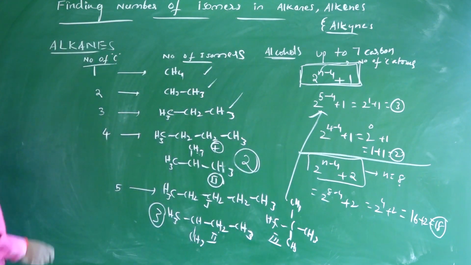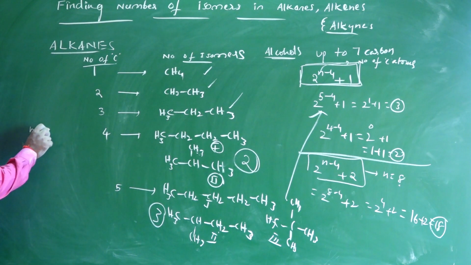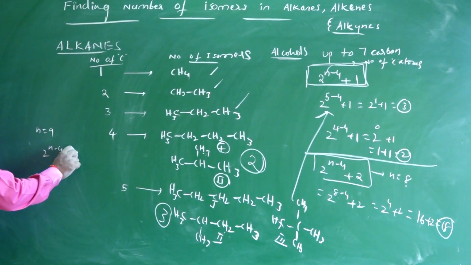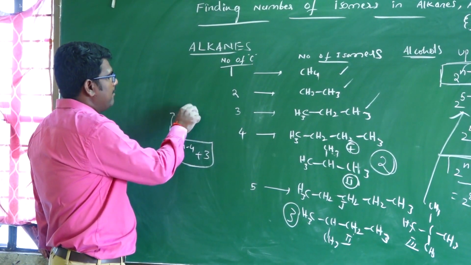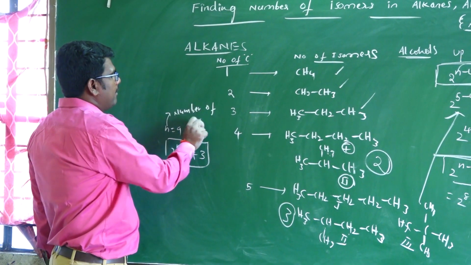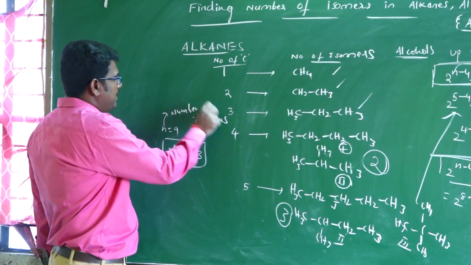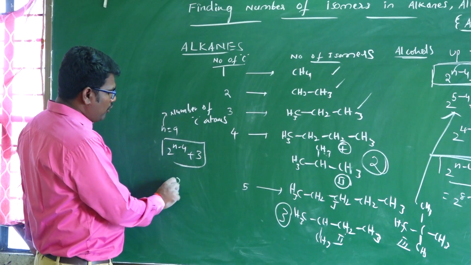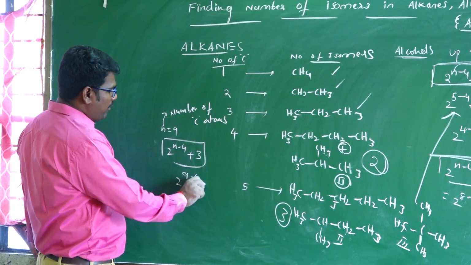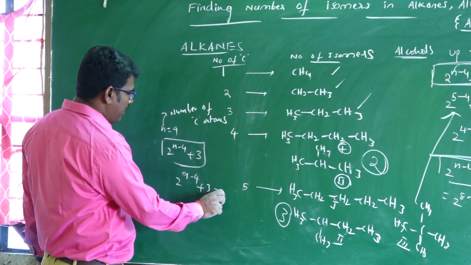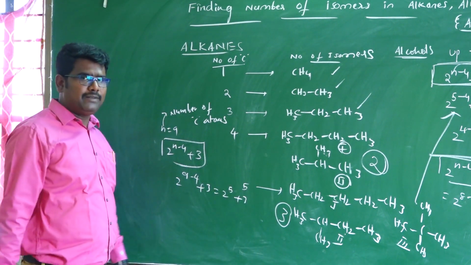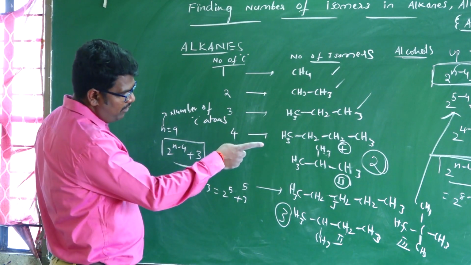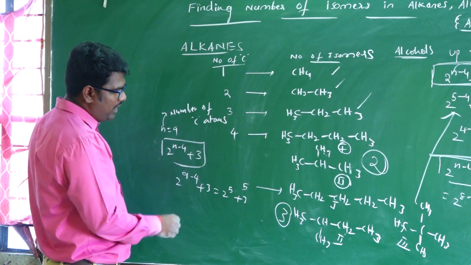Next, if the number of carbons is 9, the formula is also different: 2 power n minus 4 plus 3. For 9 carbon atoms, 2 power 9 minus 4 plus 3 is 2 power 5 plus 3. 2 power 4 is 16, and 2 power 5 is 32.